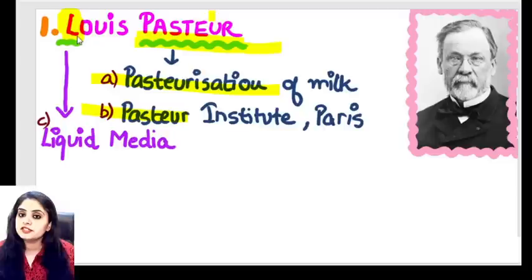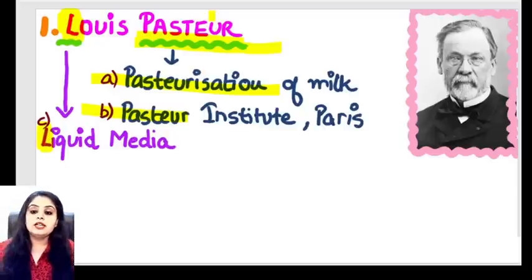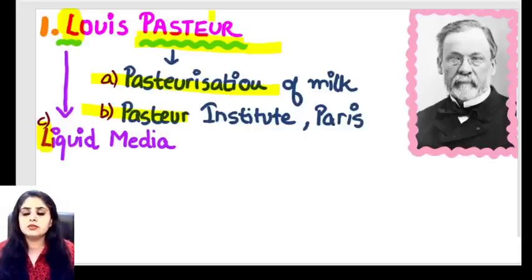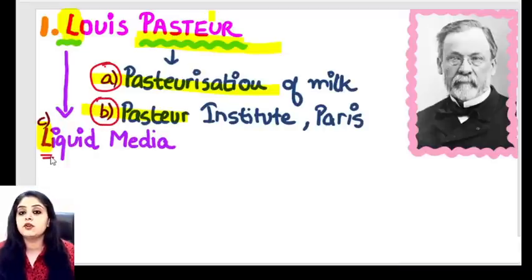Whereas what do you have from his first name, that is Louis? L for Louis and L for liquid. Sir also gave us the liquid medium. Now we are going to read a lot of media today, and you will realize that all the culture media that I talk about are solid culture media, like the blood agar, the chocolate agar. They are all solid culture media. But Sir Louis Pasteur in the primitive earlier days gave us the first liquid media with which further advances were made. So what have we learnt up till now? We know about Sir Louis Pasteur giving us pasteurization of milk, naming the Pasteur Institute of Paris, and L for Louis Pasteur for liquid media.